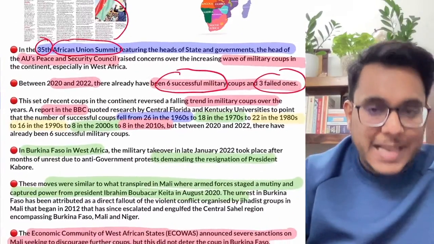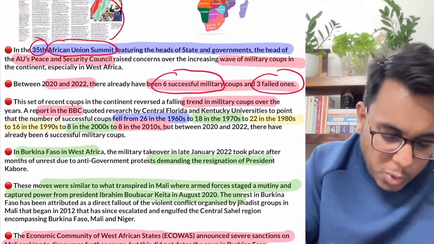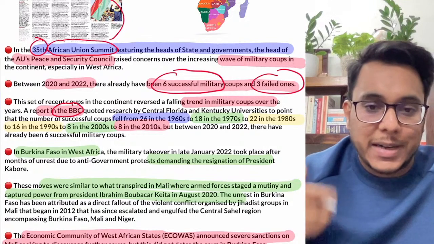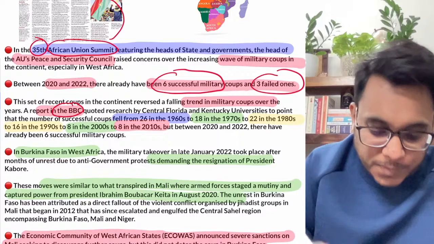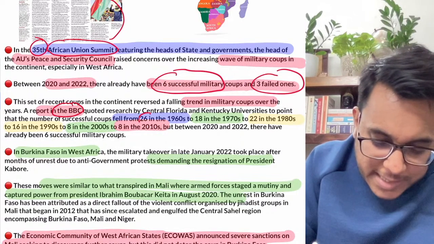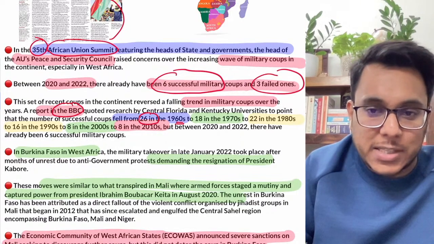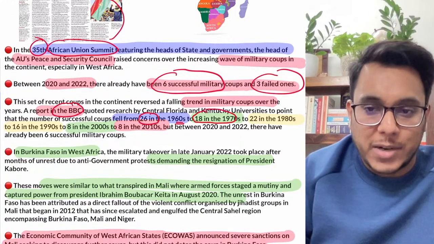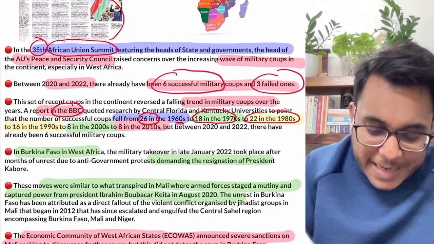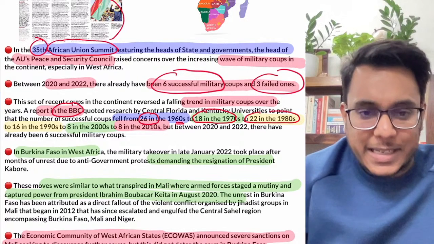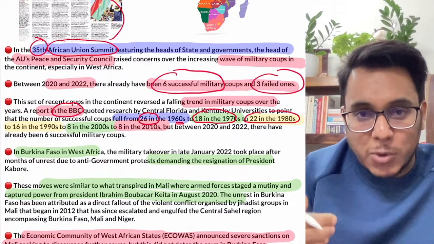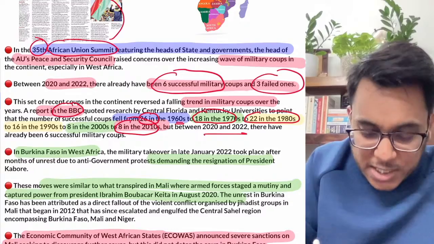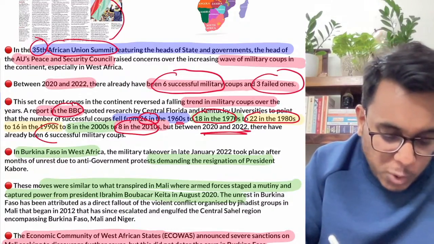Now guys, as the coups happened, there is a report which was published by the BBC. This report showed that successful coups have reduced. For example, there were 26 coups in the 1960s, then it reduced to around 18 coups in the 1970s, then around 22 in the 1980s. In this way it went on until the 2010s, when there were 8 coups. However, now in just 2 years, 6 successful coups have happened.